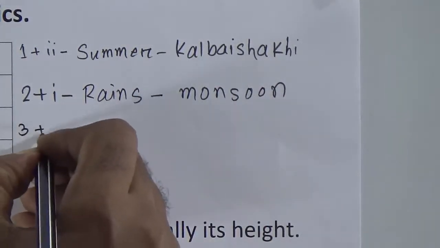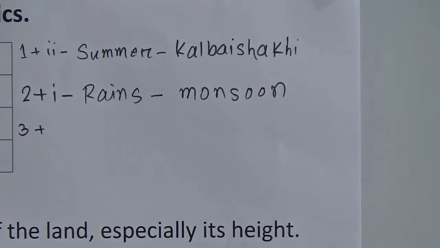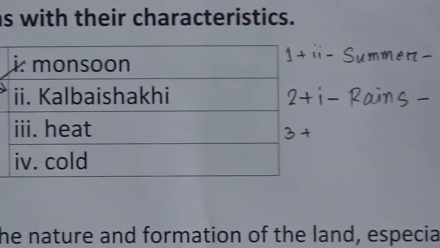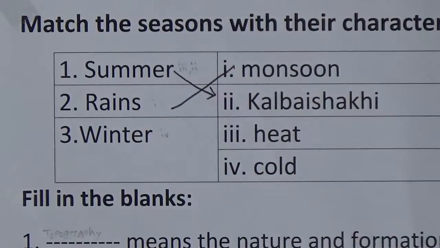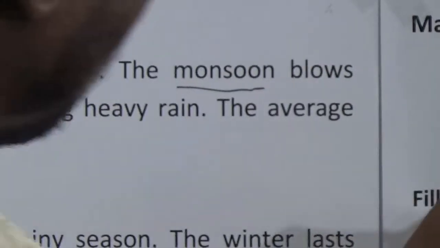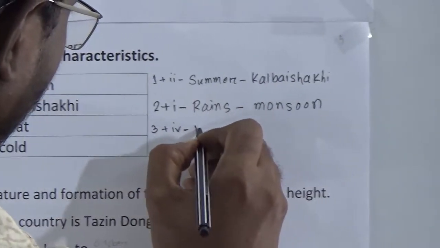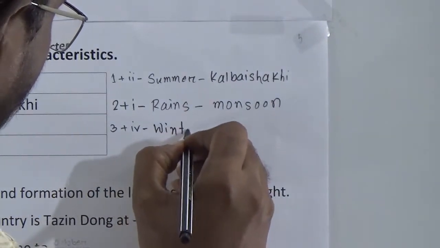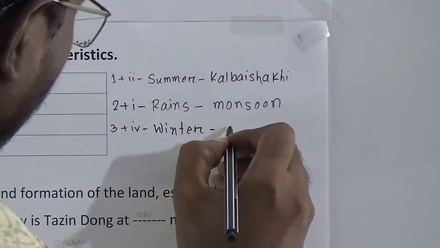Number 3, winter. In winter we see cold in the passage. So winter represents cold. Number 3 is IV, winter cold.